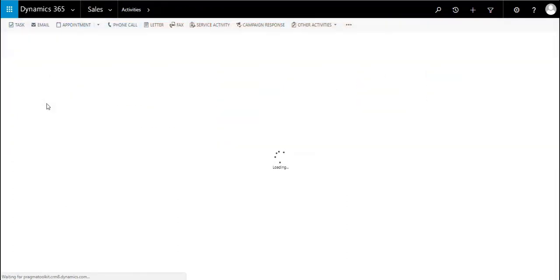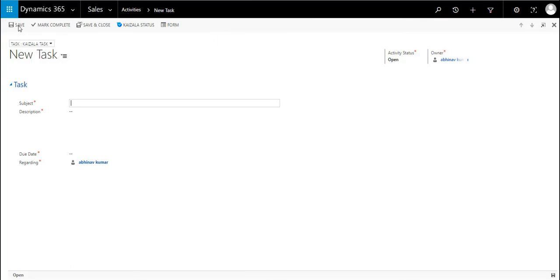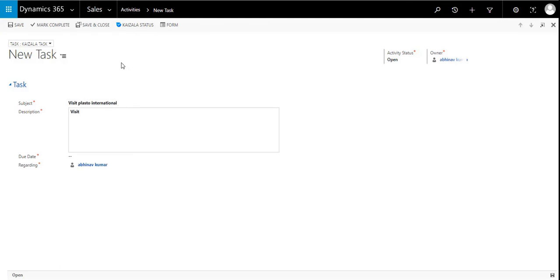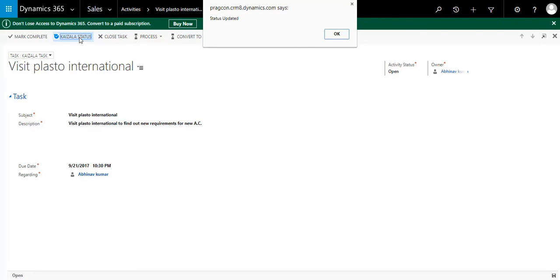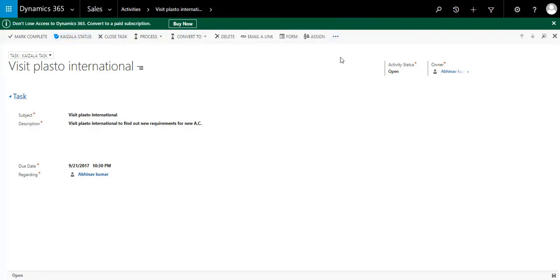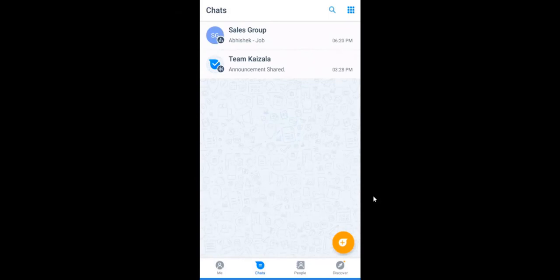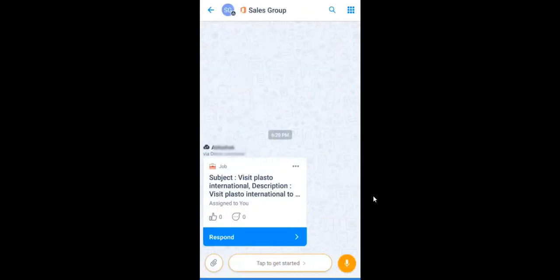So now I'm going to create some activity. Go to activity. I'm going to create one Kaizala task. I'm giving the subject and the description. Let's finish it, and give the due date and the regarding. Save this task and then click on Kaizala status. It will update the status in the mobile application. Open the sales group, and you can see the task is there with the subject and the description.